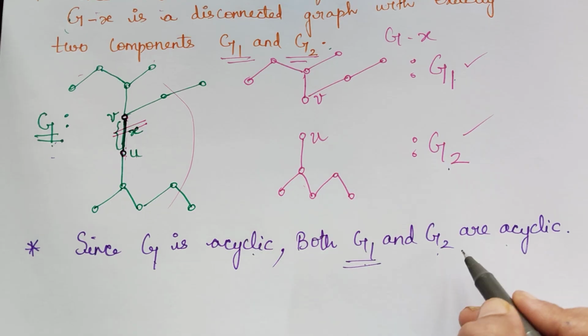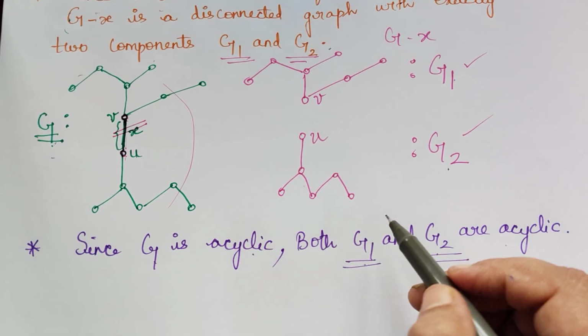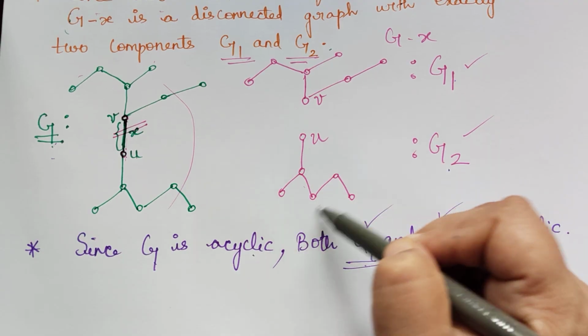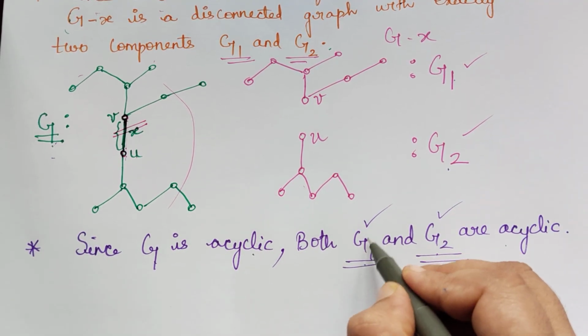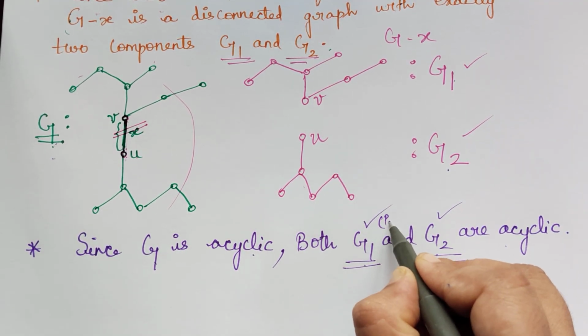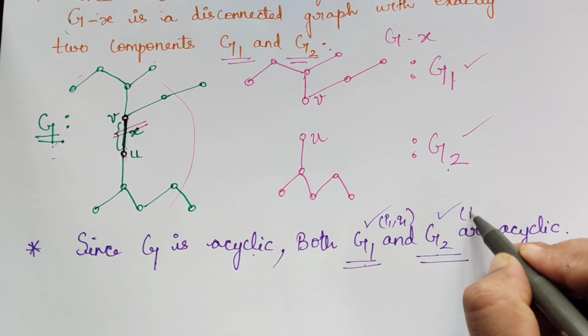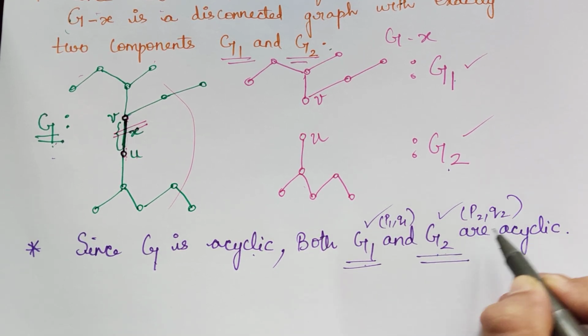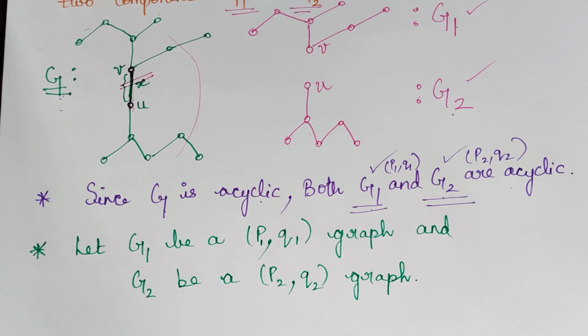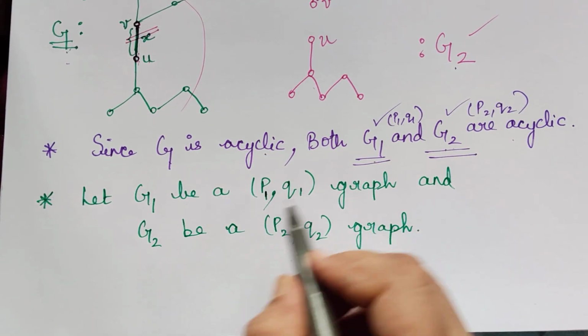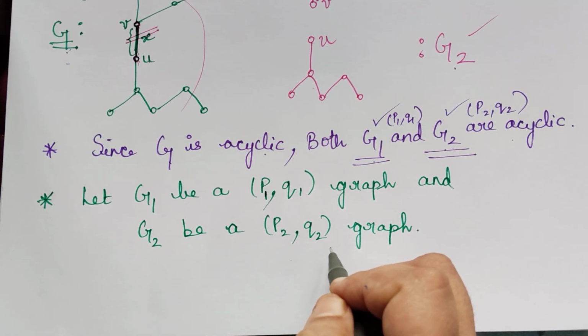Now this is one separate graph and this is one separate graph. So it will have its own vertices and edges, and this also will have its own vertices and edges. Let us take the vertices and edges of G1 as p1, q1, and the vertices and edges of G2 as p2, q2. So let me write that. G1 is a (p1, q1) graph and G2 is a (p2, q2) graph.